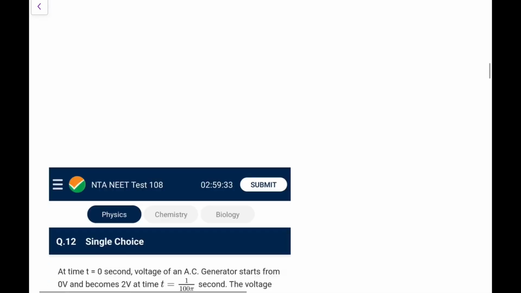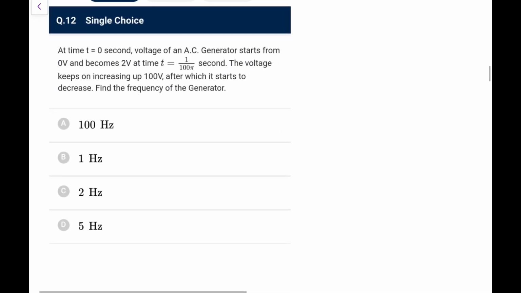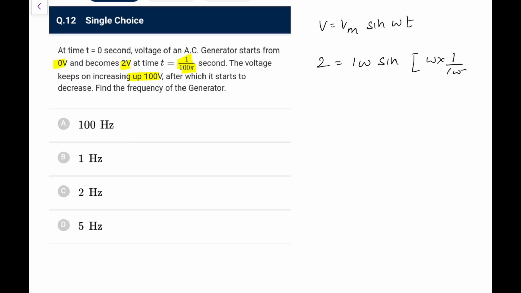You know that. At time t equal to 0, the voltage of an AC generator starts from 0, becomes 2 volt at time t equal to 1 by 100 pi second. Voltage keeps on increasing up to 100 volt, after which it starts to decrease. Then the frequency of the generator is? So we can write V is equal to V max sine omega t. It is 2 volt, V max is 100, sine omega t, with t equal to 1 upon 100 pi.